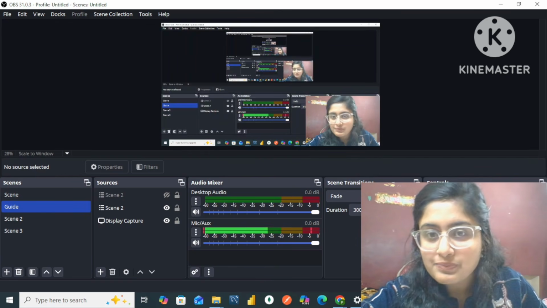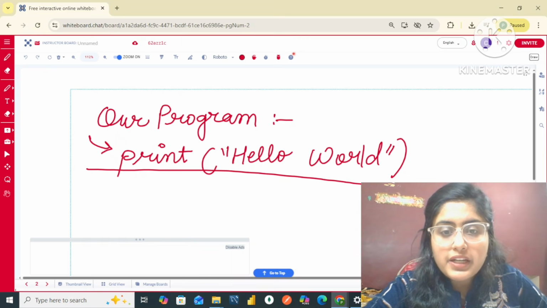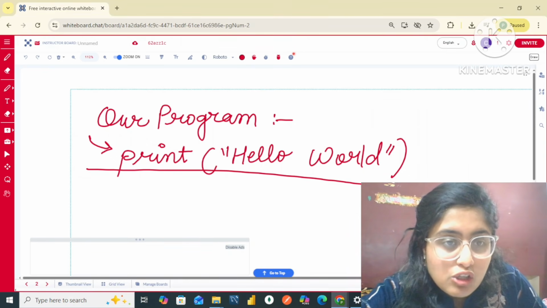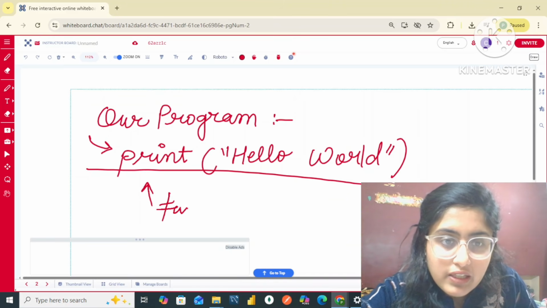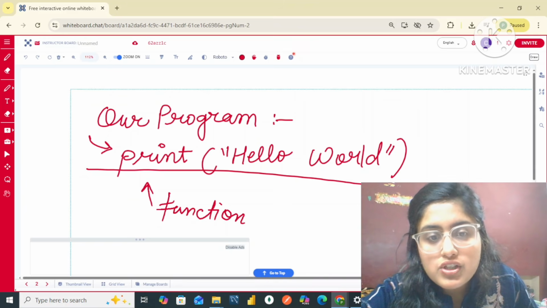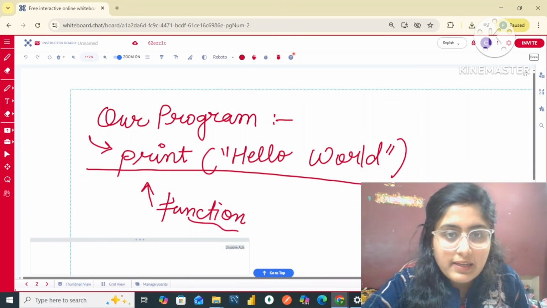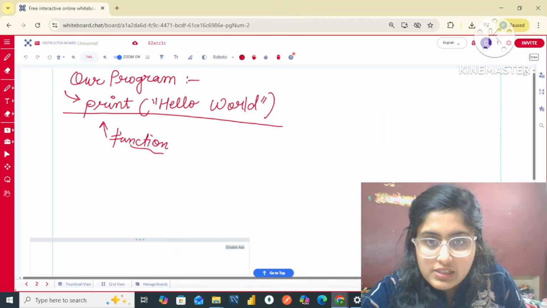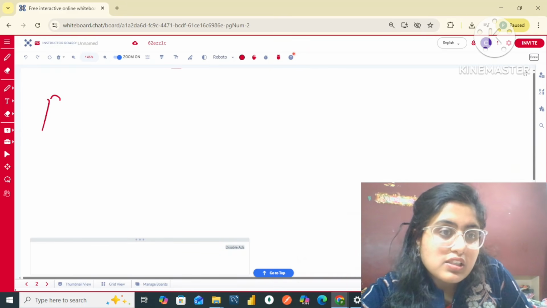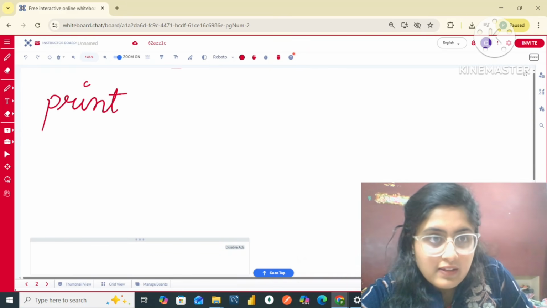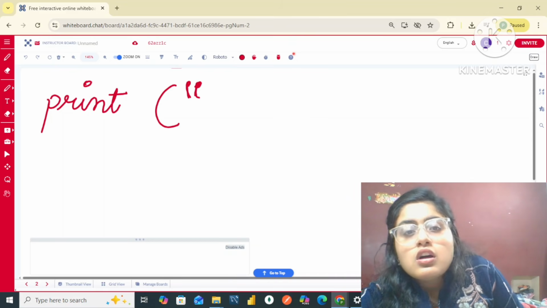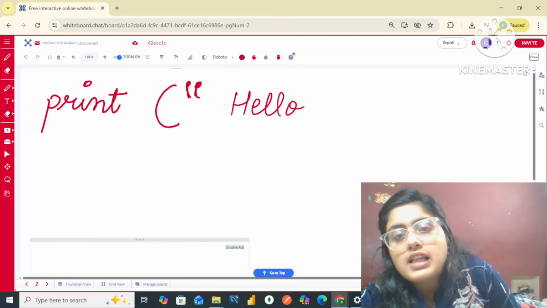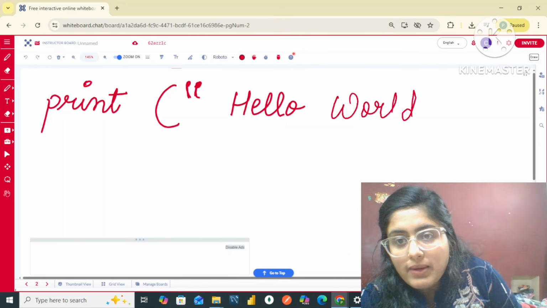All right, guys. So my dear friends, let me just tell you about the print program in Python. Basically, I can say that print is simply a function in Python. Let me just write it again for you so that you can understand it more clearly. So print is the function, and inside these brackets I am writing the double quotes. So this is simply hello world. And this is the bracket I'm closing.